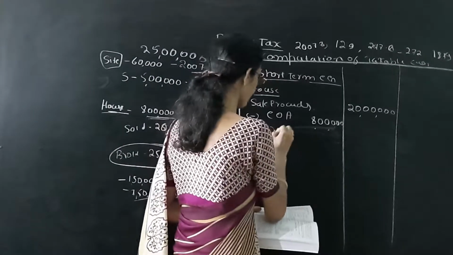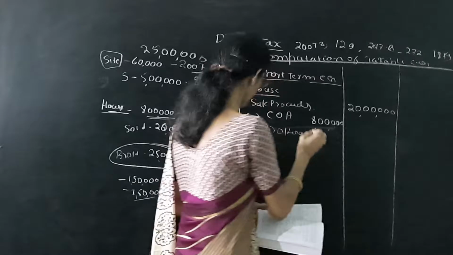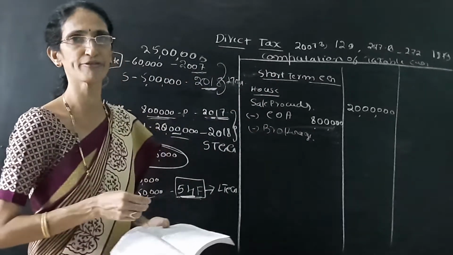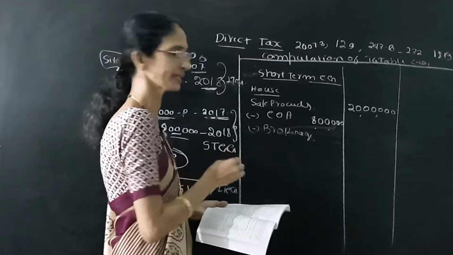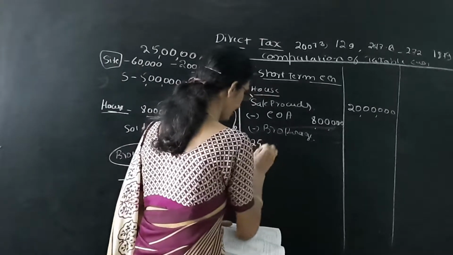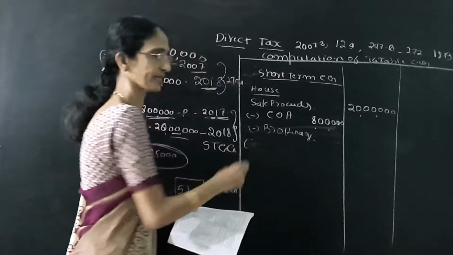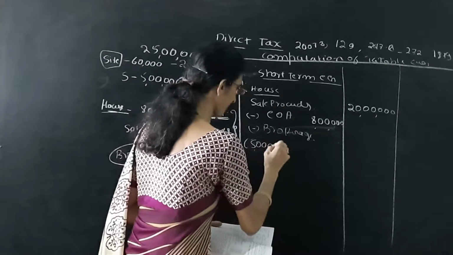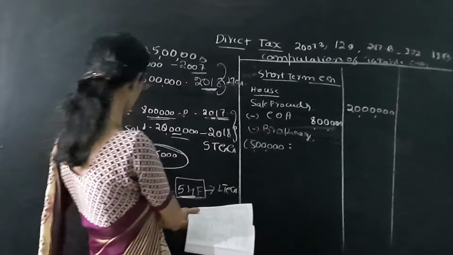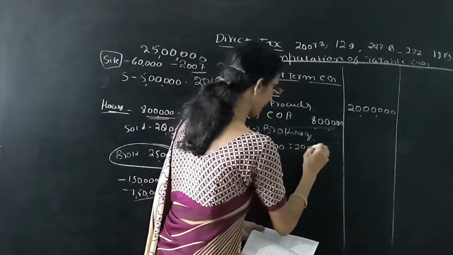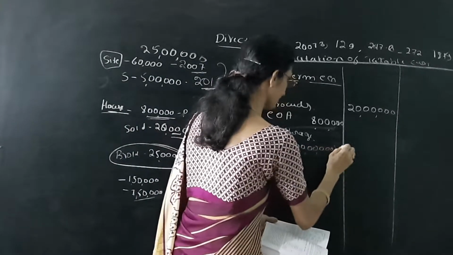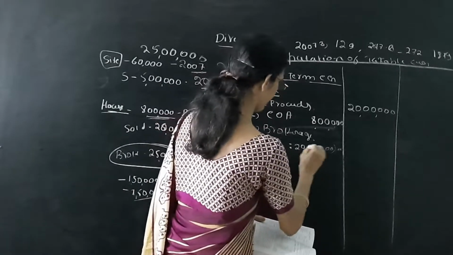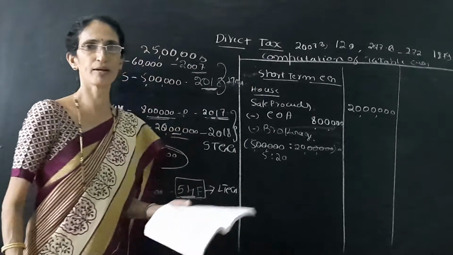Then next one is brokerage. Total brokerage given is 25,000. We have to divide it in proportion to the sale value. The site is sold for 5 lakh and the house for 20 lakh, that is 5:20.